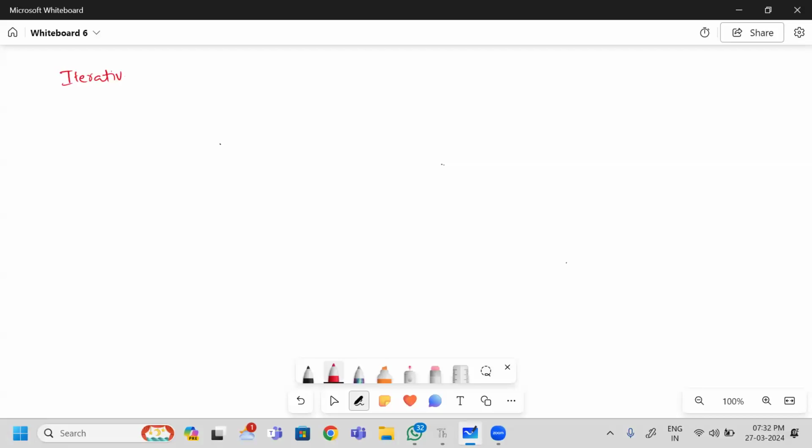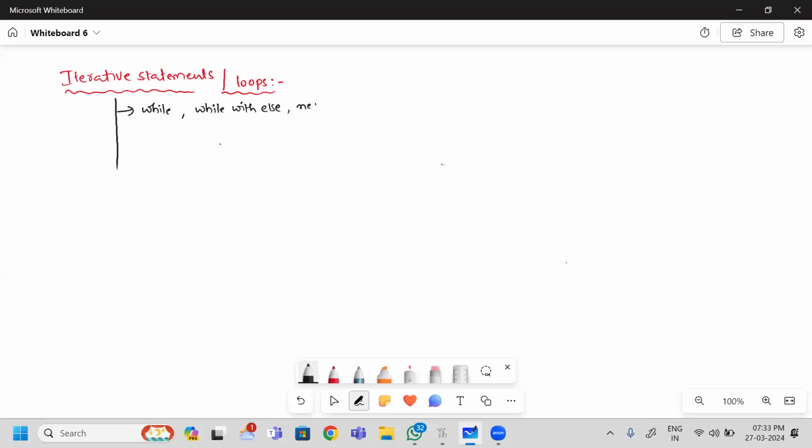Iterative statements, and we may call this one as loops. So under this, we are learning two types. First one is while, and inside this one we have while with else.